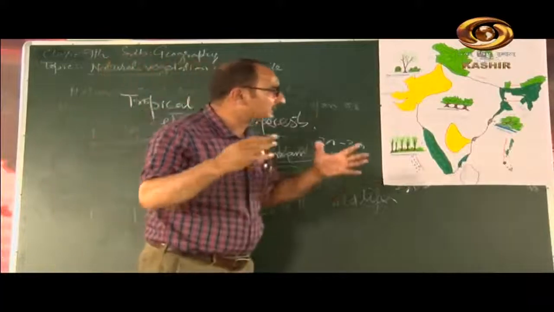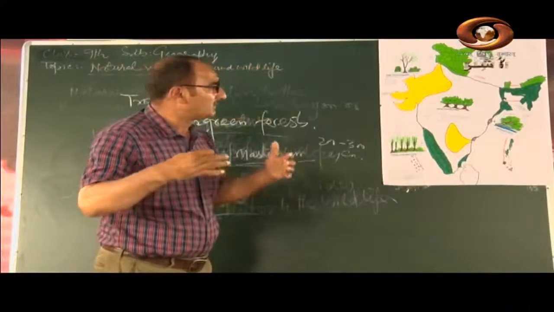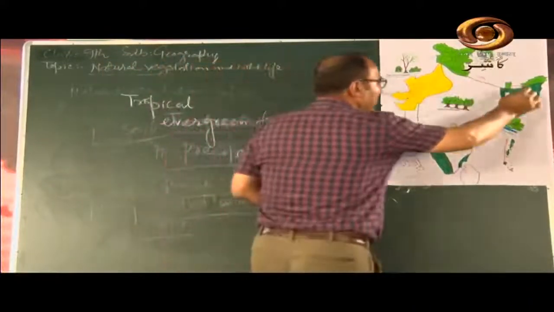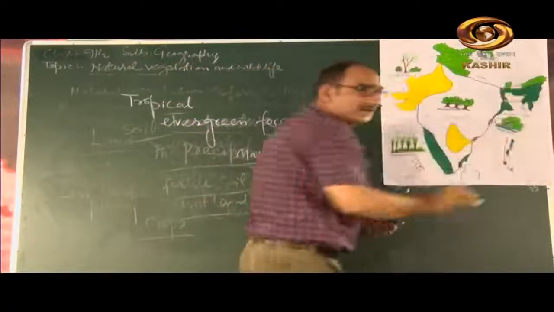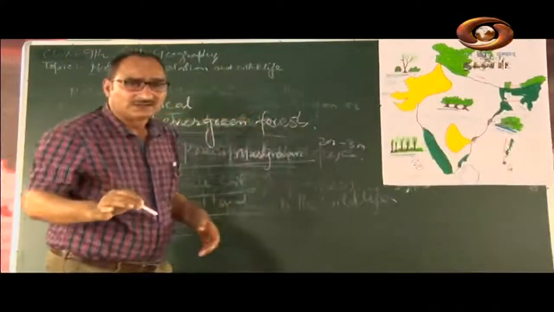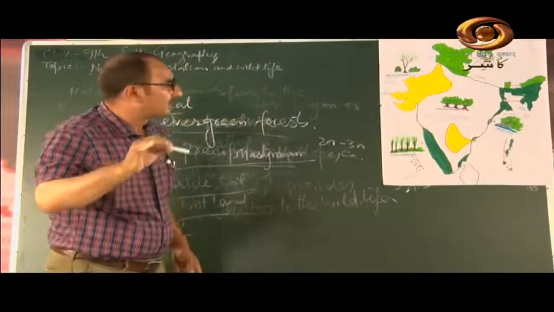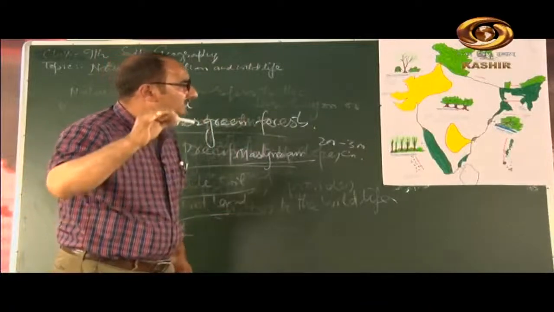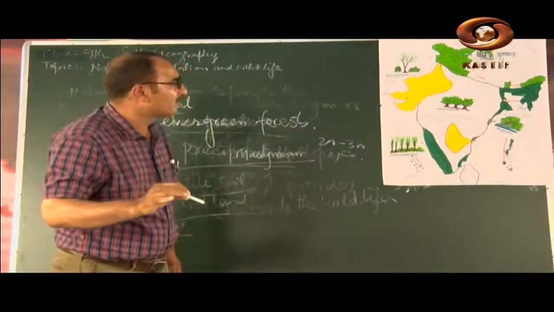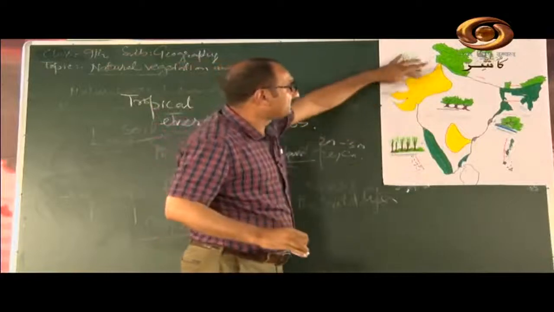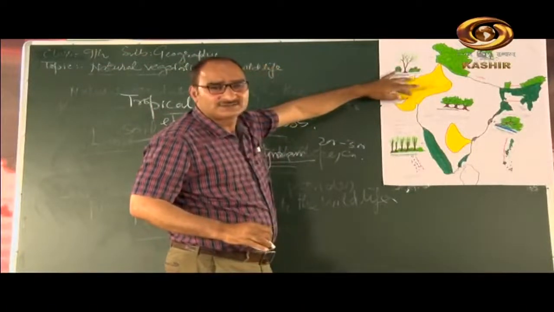And I will tell you one more thing: the rainfall which Meghalaya experiences in one day, the same rainfall falls in Rajasthan, in the Thar desert, in 8 years.